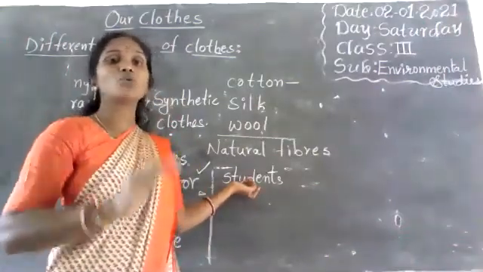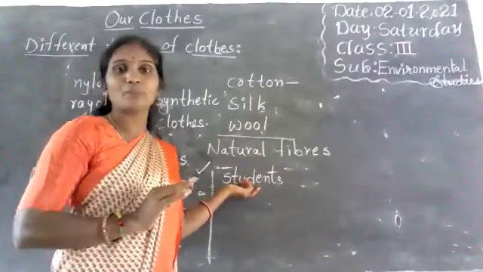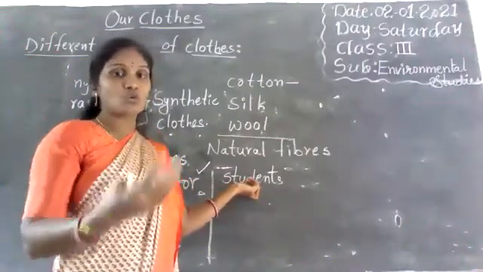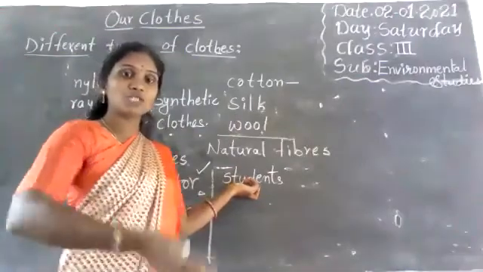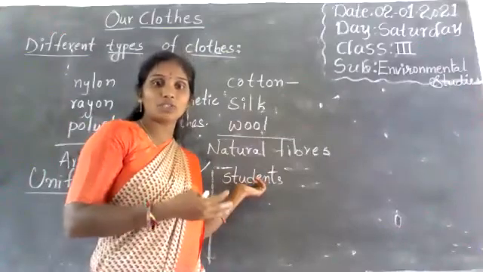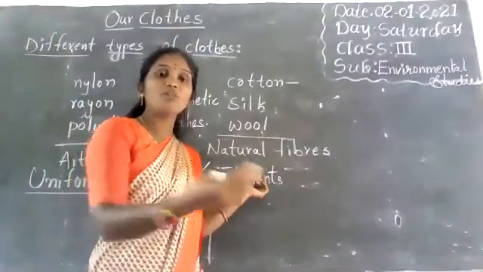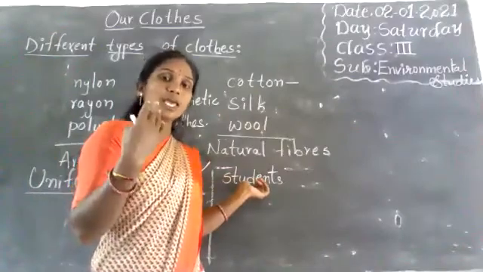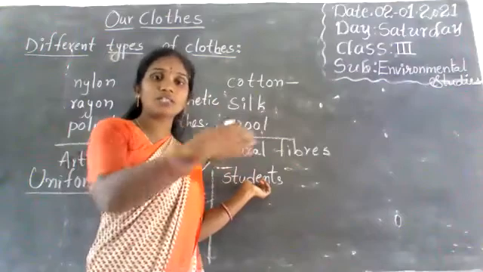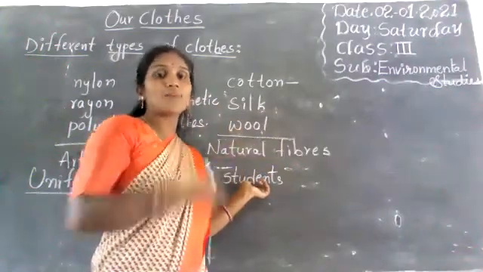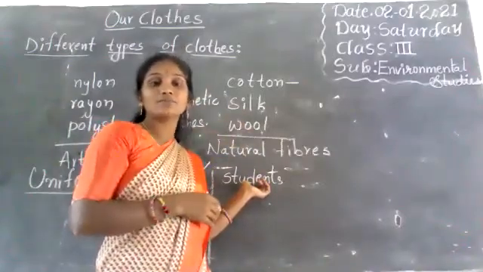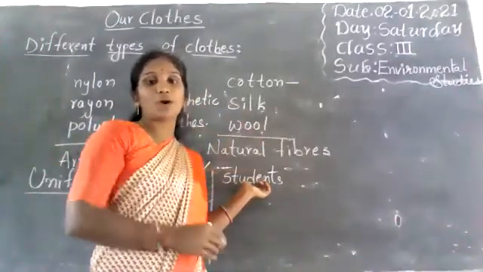Each and every school has one special uniform. In our mandal we have four high schools, four or five schools. But all schools wear different types of uniform, different types of dress. All Vivekananda students use the same uniform. And all other schools, Mother Teresa school, Dharma school, those children wear another color dress. So that is called uniform.